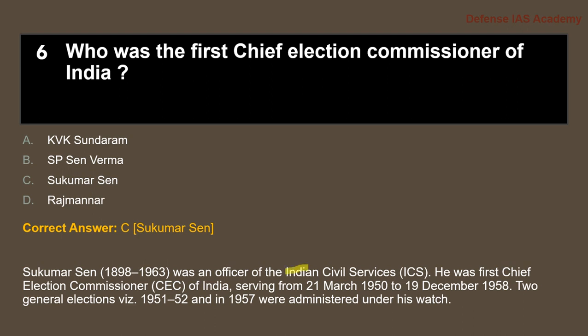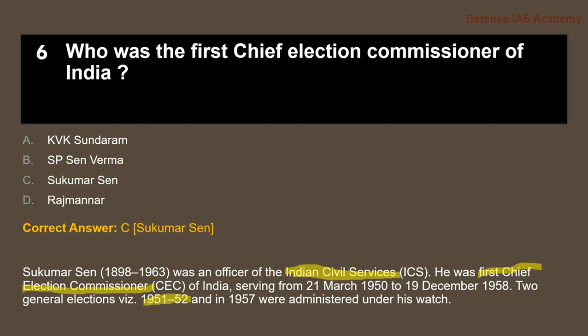He was the officer of the Indian Civil Services, and he was the first Chief Election Commissioner of India. He served from 21st March 1950 to 19th December 1958. Two general elections, in 1951-52 and 1957, were administered under his watch.